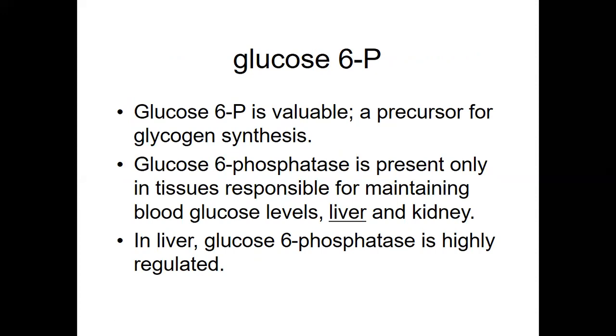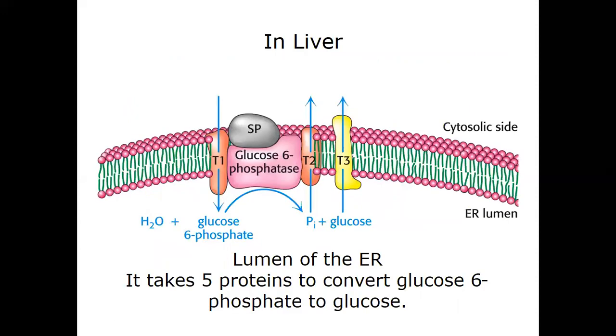In liver, it takes 5 proteins to convert glucose 6-phosphate to glucose. This is the cytosolic side, and glucose 6-phosphatase takes place for the conversion of glucose 6-phosphate to glucose.